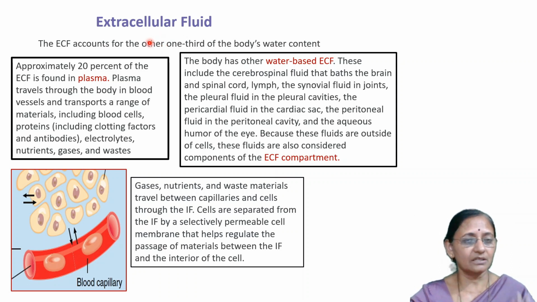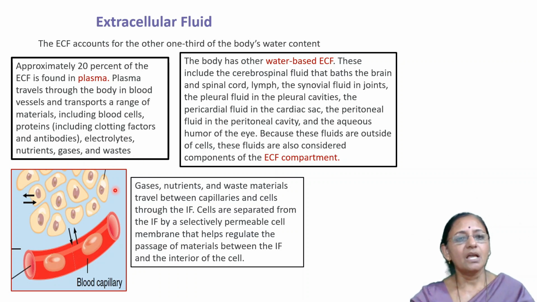Okay, as we discussed in the earlier lecture, I have also explained this with the help of the same figure. Approximately 20% of the extracellular fluid is found in plasma. Plasma travels through the blood vessels and transports a range of materials, including blood cells, proteins, electrolytes, nutrients, gases, and waste.